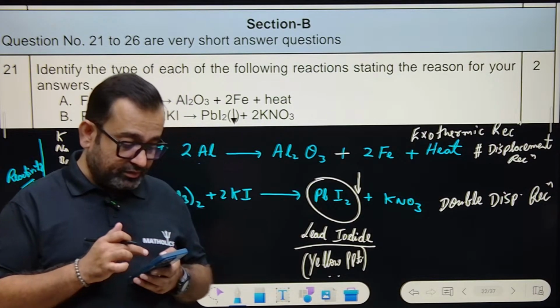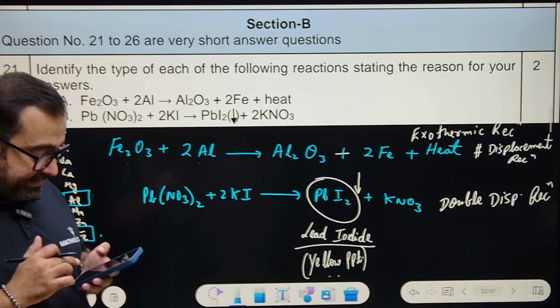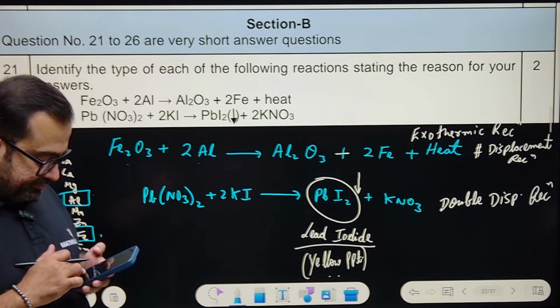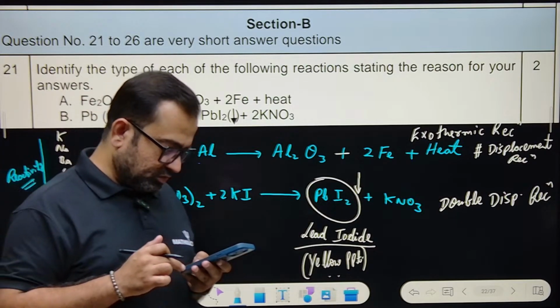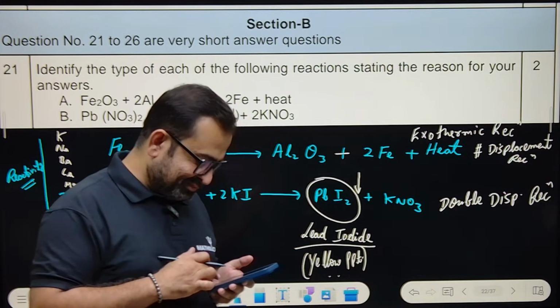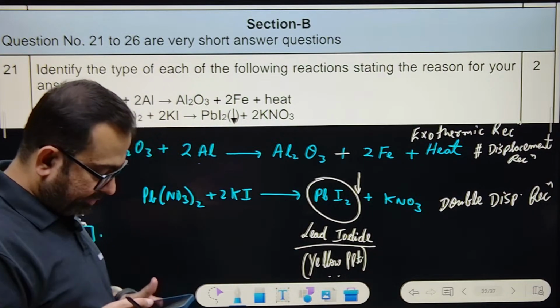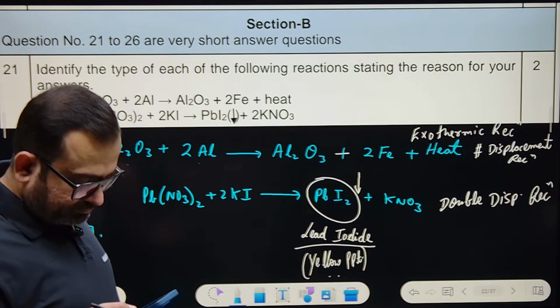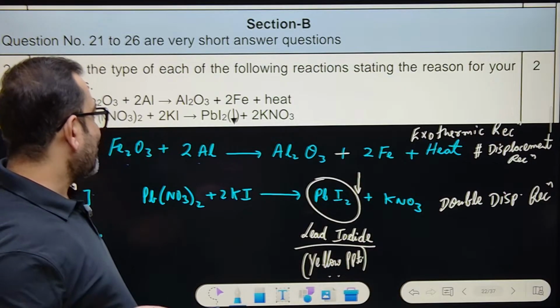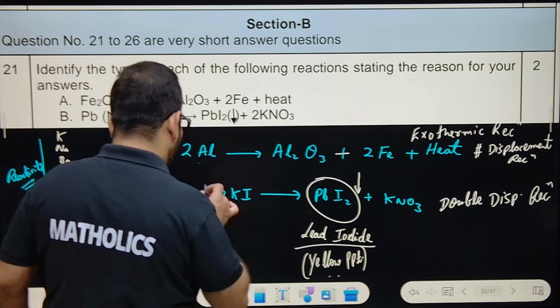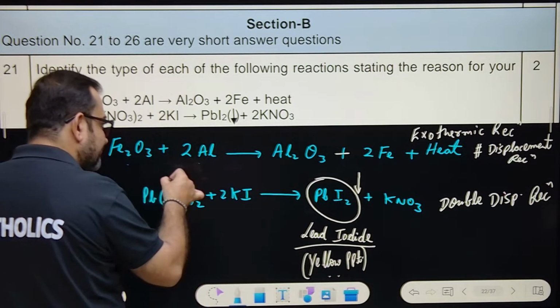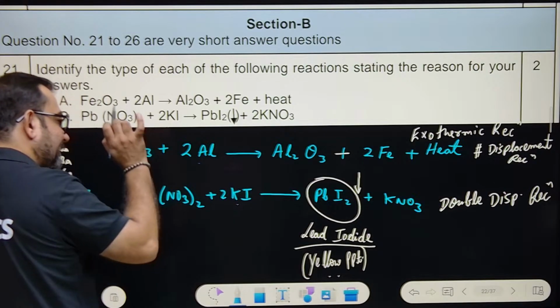See, you must actually learn how to write the answers. Got the point. Tell me, is lead displacing potassium or is potassium displacing lead?